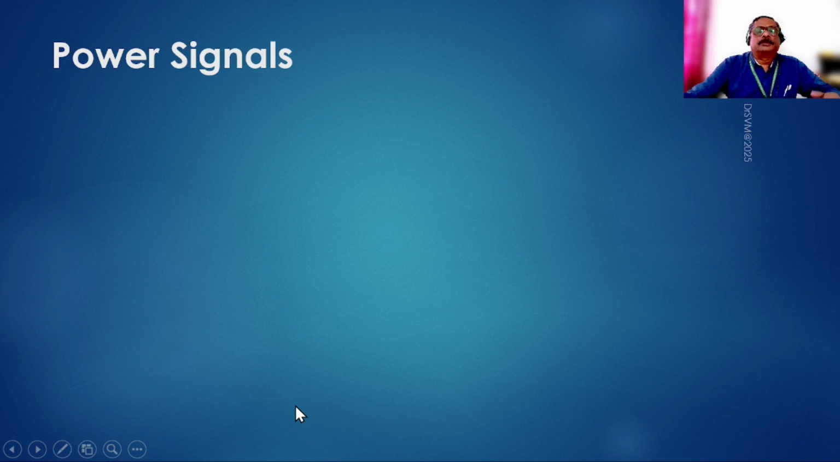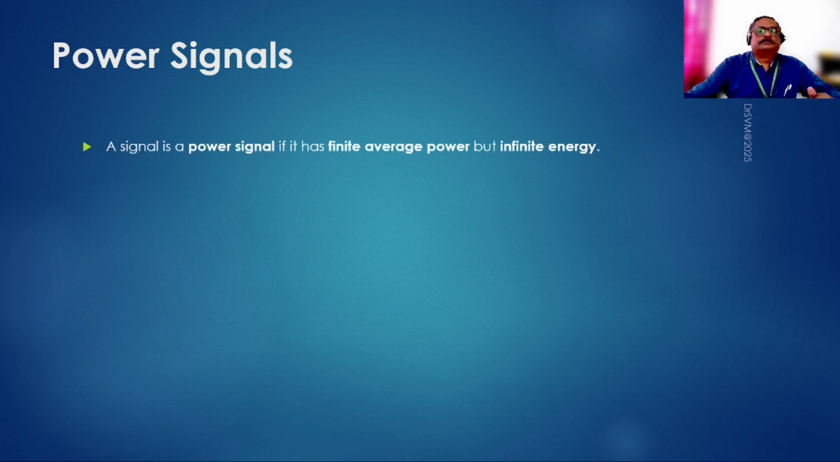On the other hand, if you talk about power signals, a power signal is one which has got average power which is finite, but on the other hand the energy is infinite. So the power usually we measure as the total energy in the period divided by the period itself. That is the energy per unit time is what power is.